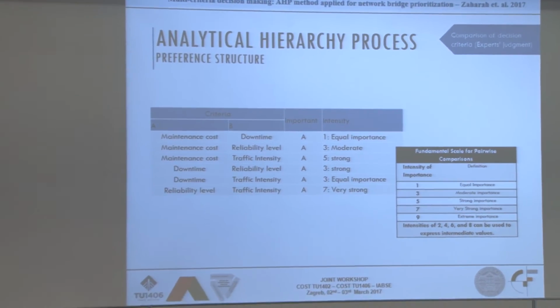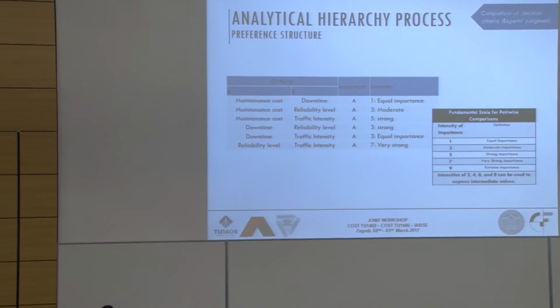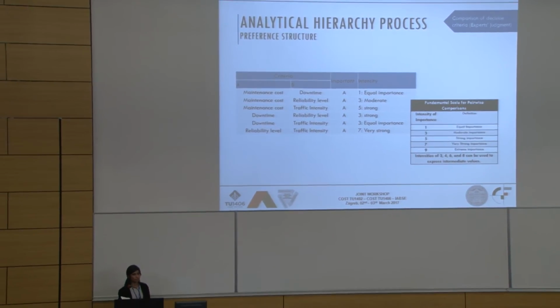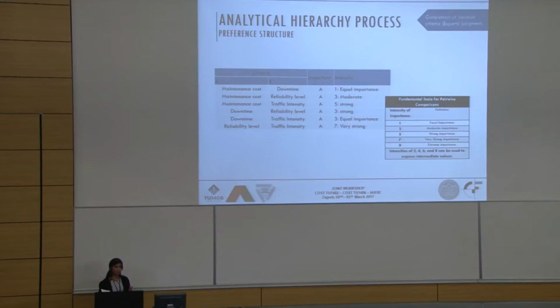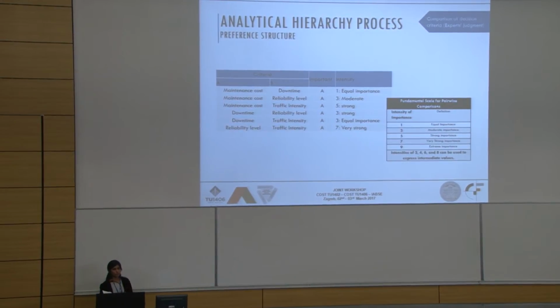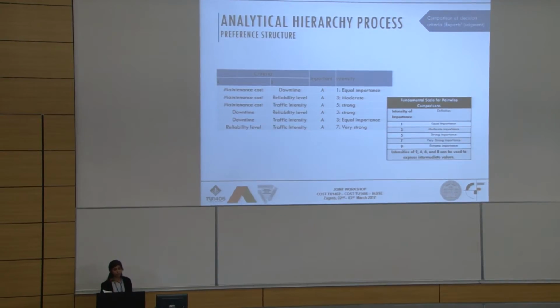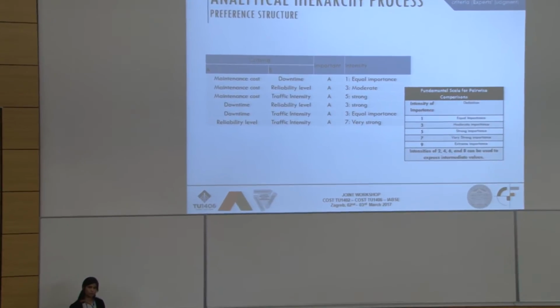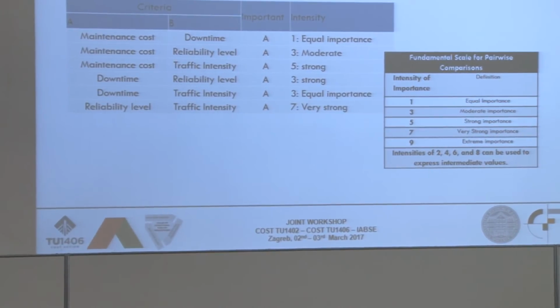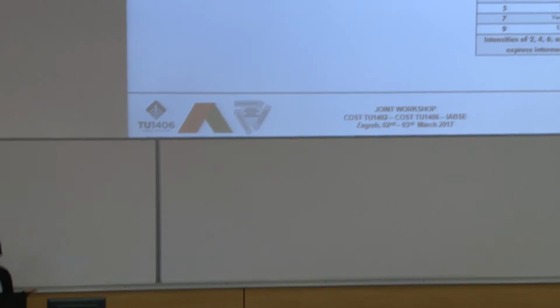Like I just mentioned before, not all of our performance goals or performance indicators have the same importance. So we try to compare each of these to another. For this purpose, we use this fundamental scale of pairwise comparison by Saaty, which has been in the literature since about 1970. You measure which thing is more important for you as compared to another. For example, our objective is to have minimum maintenance cost and minimum downtime. Here we compare maintenance cost and downtime, and both have equal importance. So I give 1 to equal importance.